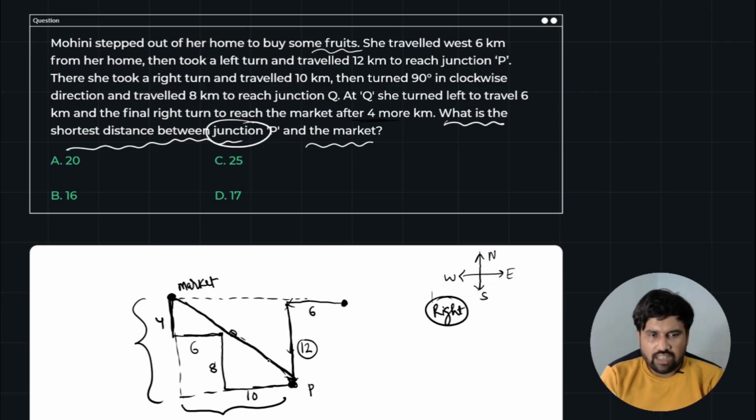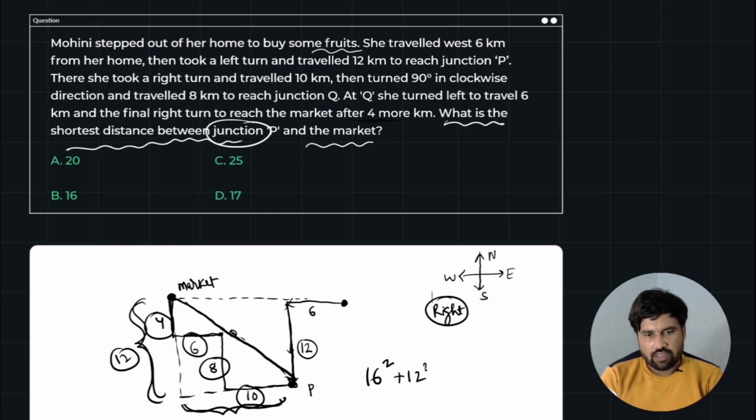So that I can get the hypotenuse, which is the shortest distance between those 2 points. So the horizontal distance is 16, and the vertical distance is nothing but 4 plus 8, total 12. So side square plus second side square, under the square root, will give you the hypotenuse value according to the Pythagoras theorem. So I am directly doing this concept without explaining much about this.